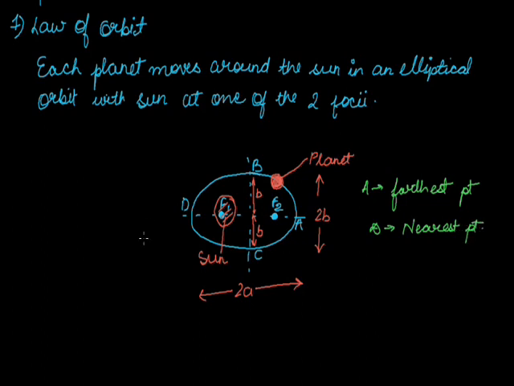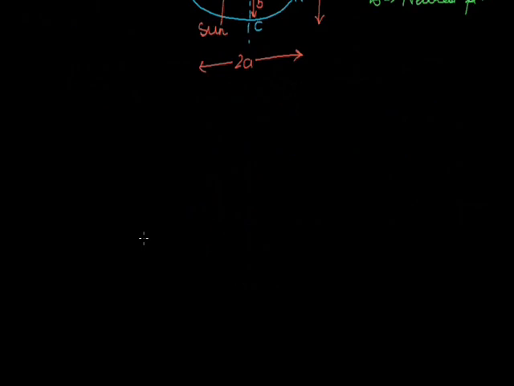Now we'll study the second law of Kepler. What is the second law? The law of areas. What does area mean? The total space covered by an object or anything we term as an area. So what is the statement of Kepler for the law of areas?